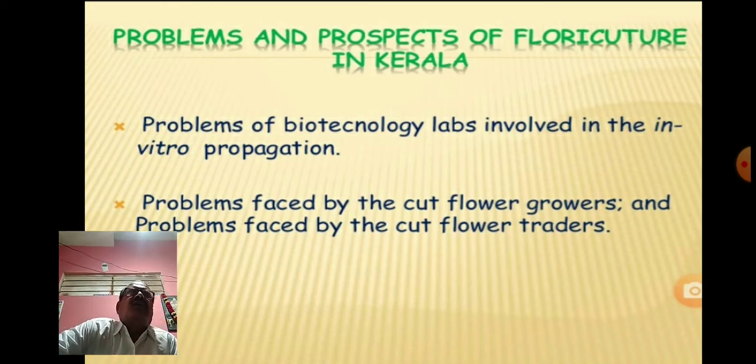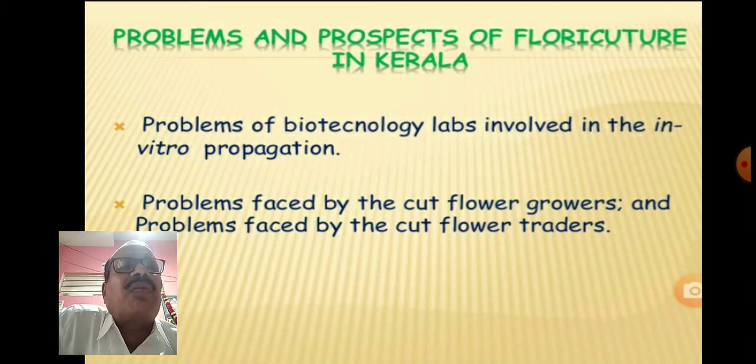So in vitro, in vivo. In vitro means in the laboratory. In vivo means in the field. So it is studied in Kerala, the problems of biotechnology labs involved in in vitro propagation.